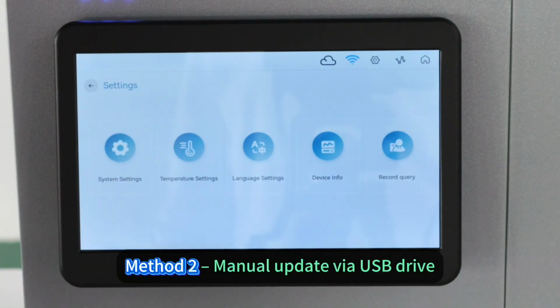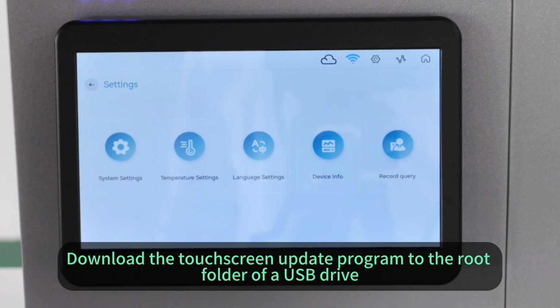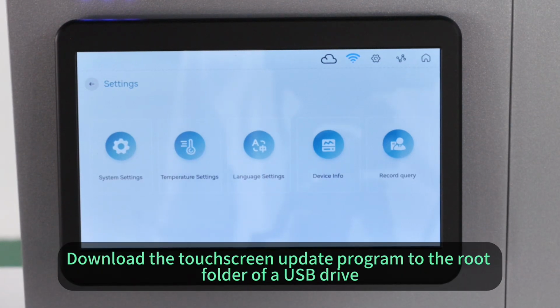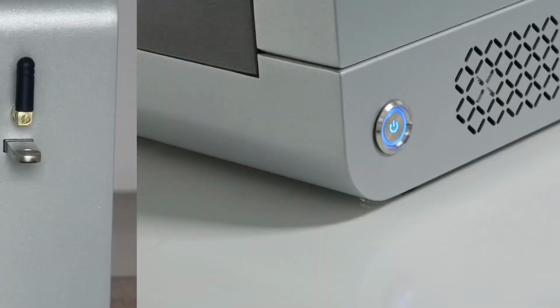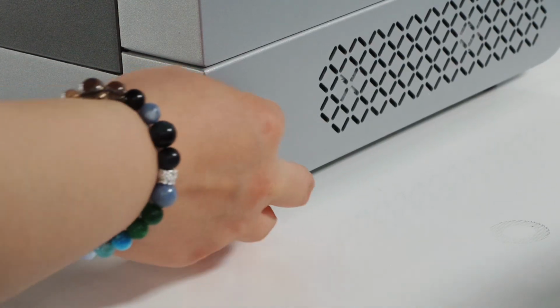Method 2. Manual update via USB drive. Download the touchscreen update program to the root folder of the USB drive. Plug it into the device's USB port. Then shut down and restart.